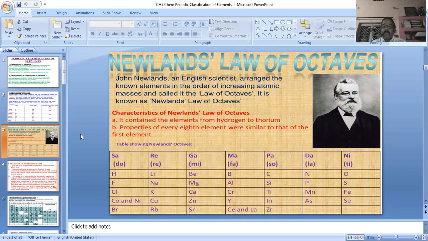Means according to the rhyme of sa re ga ma pa dha ni sa, sa is repeated at one place. Means for the eighth element, the chemical and physical properties are similar to the first element. So sa re ga ma pa dha ni, do re mi fa so la ti. Like that, the elements hydrogen, lithium, beryllium, boron, carbon, nitrogen and oxygen. Again the repeat of the next elements goes back to the first element, like fluorine, next sodium, magnesium, aluminum, silicon, phosphorus, sulfur.